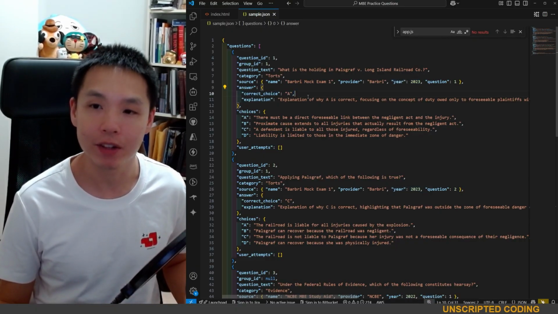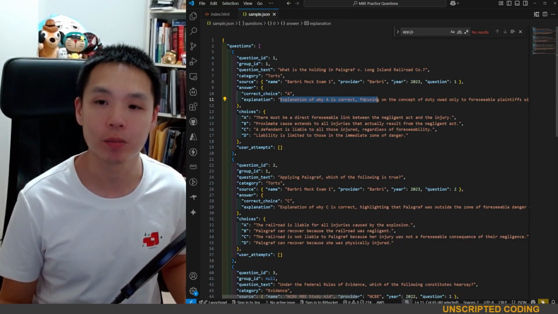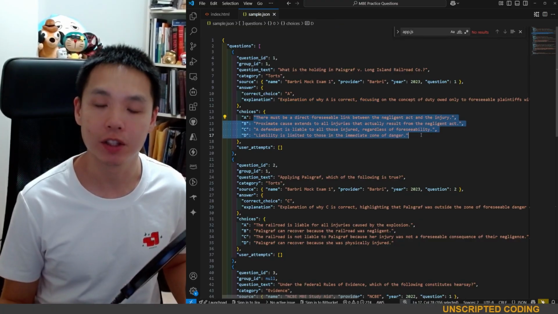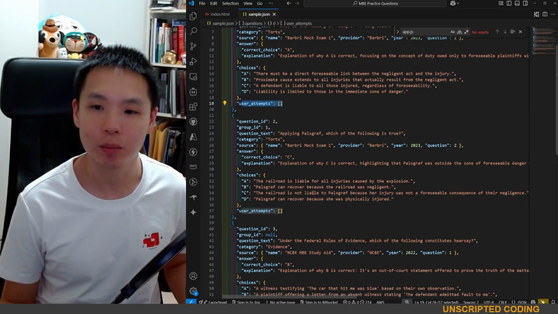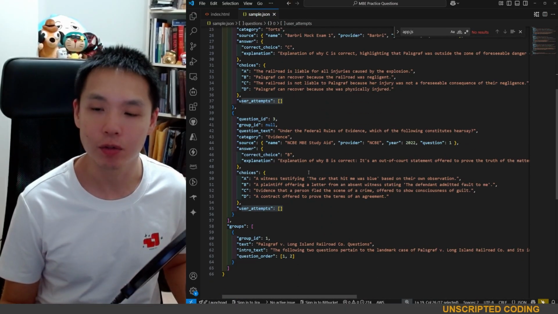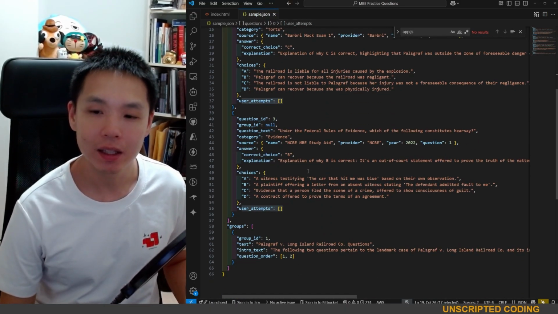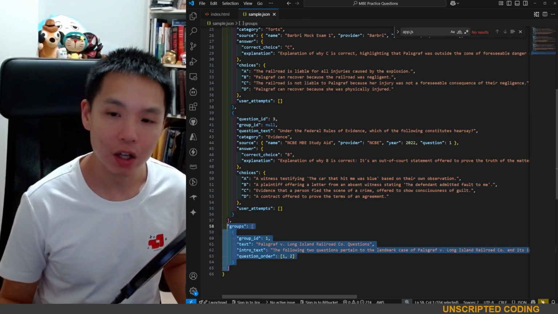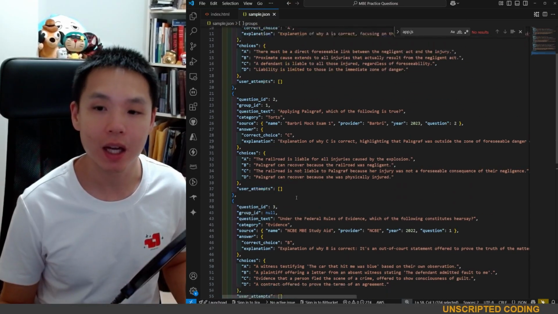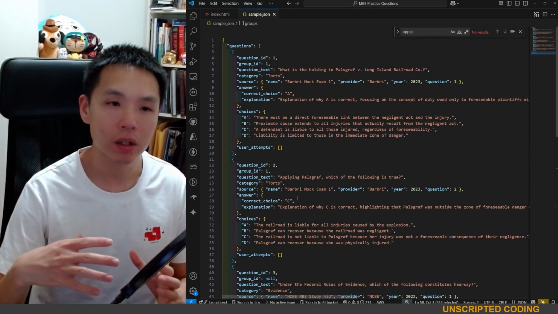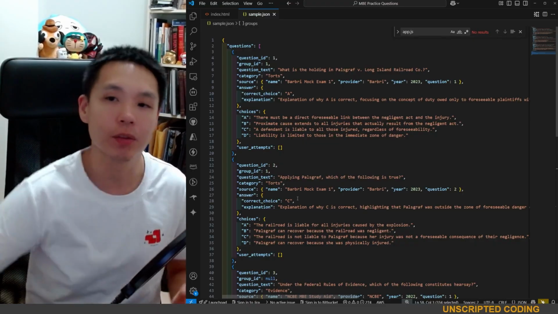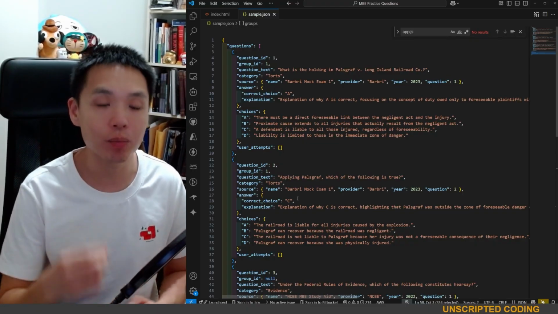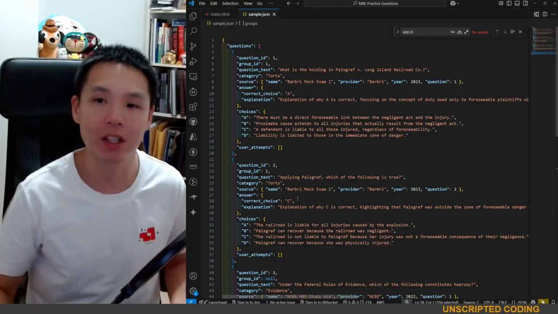Next, of course, we have the answer, and ideally it comes with an explanation. We have each of the choices that you can make. And finally, we have this user attempts that have different formats. The last bit is the groups. Quite often in these exams, you will have one single longer question or background information, and then a couple of the questions will keep asking about the same fact pattern.